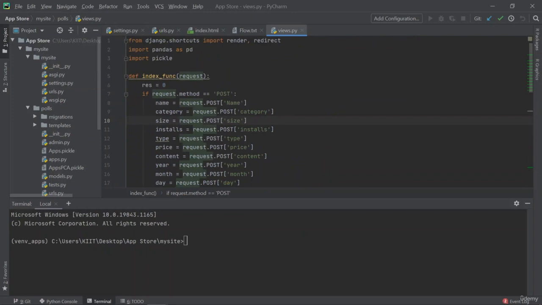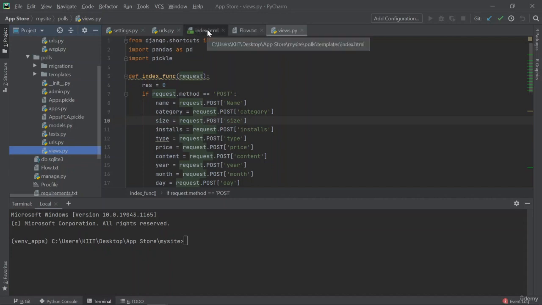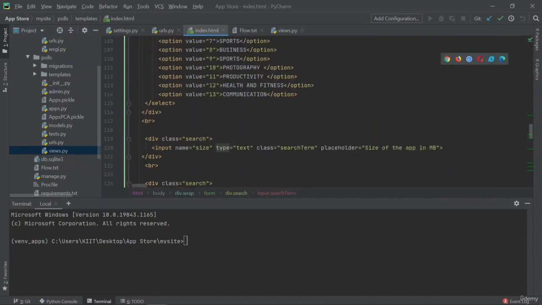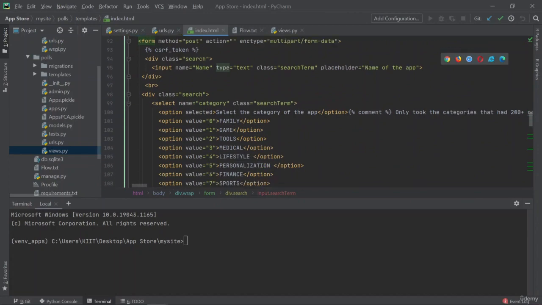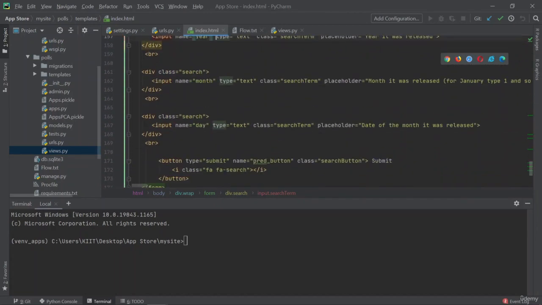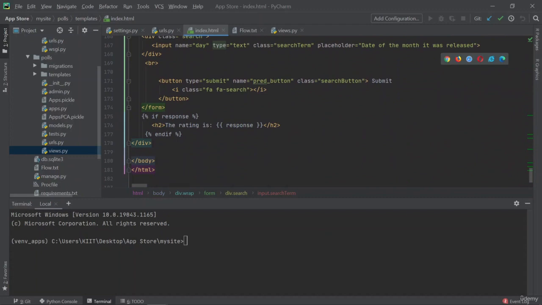So what are views? Now, first of all, understand that views is particular to an app. For one app, there's going to be one pre-existing view right here. So anything that is related to data manipulation, data storing, data handling is done here, right? So what happens is that we have a template, right? A template is actually an HTML file from where we are getting our data. Now, as you can see, this is an HTML file where we have a form, right? A form is taking some values, right? And here you can see different kinds of values being submitted.